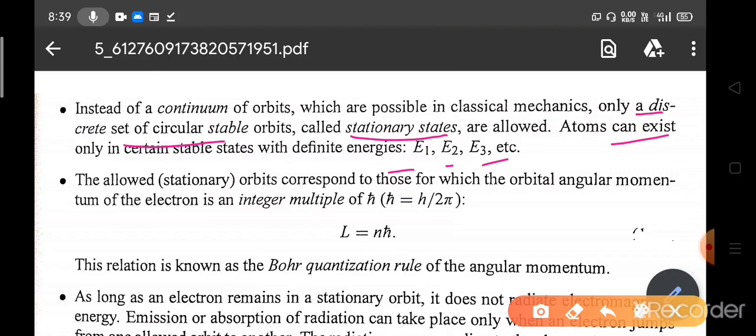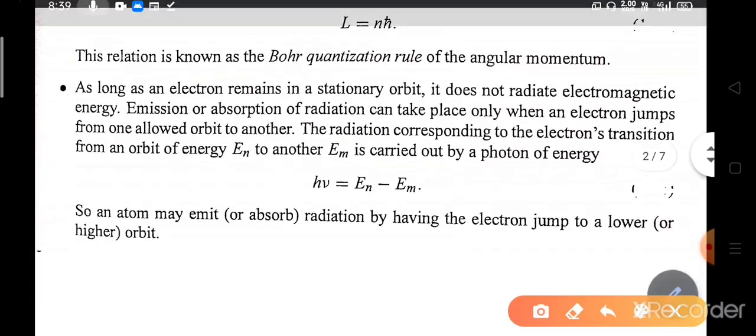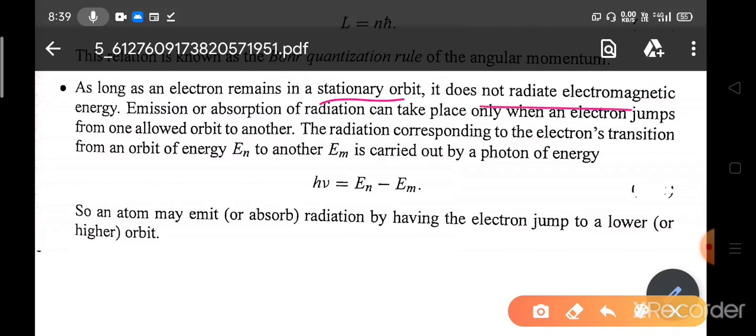Now the next one is that the allowed orbits correspond to those for which the orbital angular momentum of the electron is an integer multiple of h cross, that is L equals n h cross, and it is known as the Bohr quantization rule of the angular momentum. And the third one is that while the electron remains in the stationary orbit, it does not radiate electromagnetic energy. This is the most fundamental thing: classically, whenever a charge is moving it will oscillate and emit electromagnetic radiation, but in the stationary orbit the electron does not radiate any kind of electromagnetic radiation or energy.